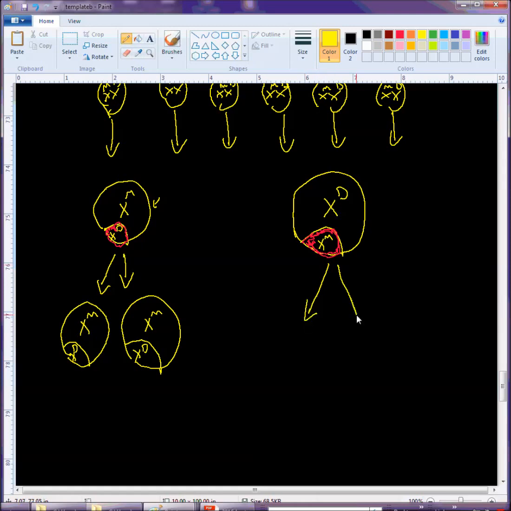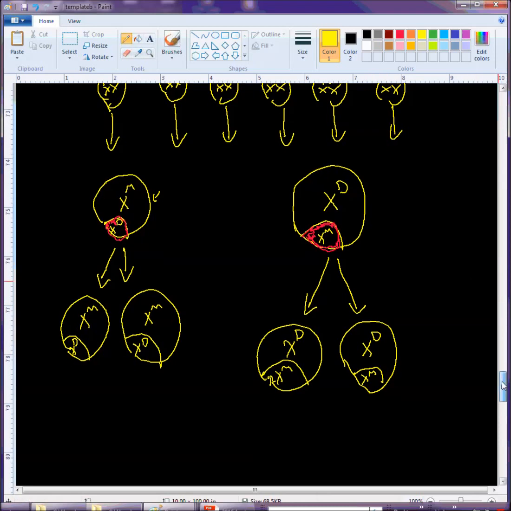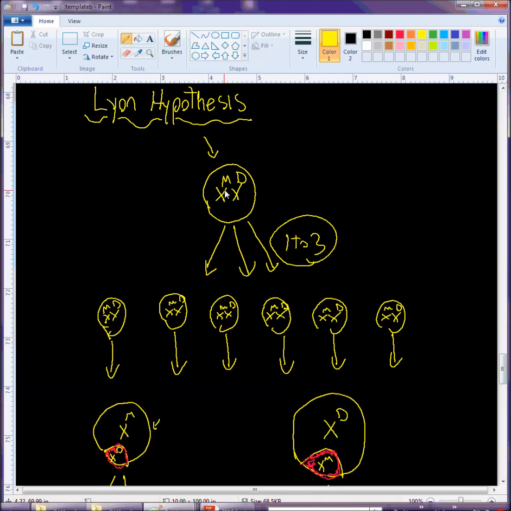Same thing for the other cells which inactivated the mom X chromosome. Every time those cells go through mitosis, the mom X will be inactivated, and the dad's will stay active. Okay, so that's the Lyon hypothesis. I think the key things are that neither X is inactivated after conception; they're both active.